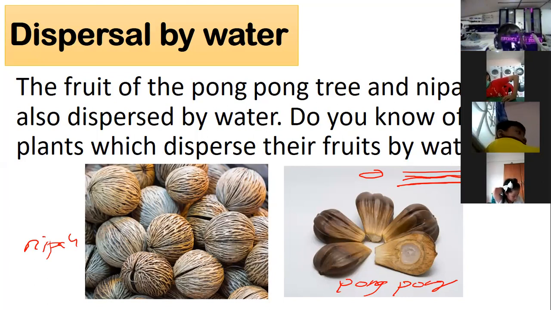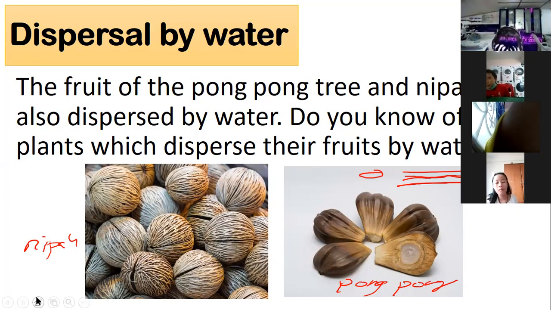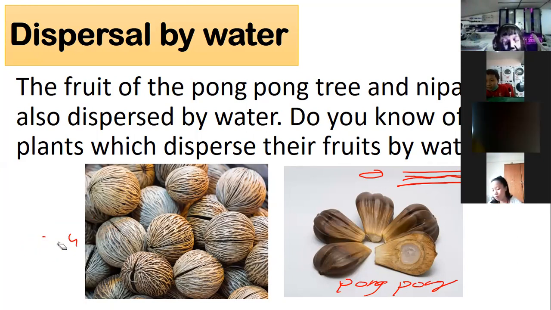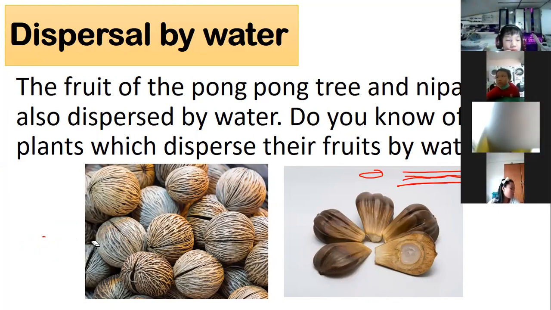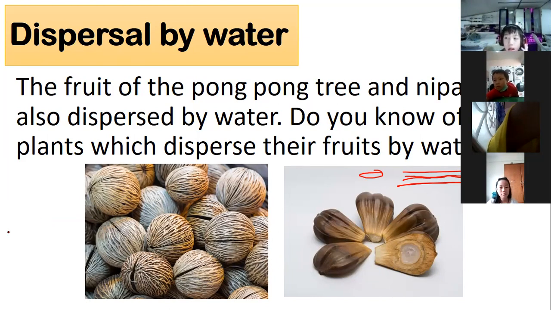I don't know these seeds. Pong. Okay. Wrong. We are wrong. I am wrong. So this one is pong, and that other one is nipa. Okay, that's correct. This one is pong here, and this one is nipa.